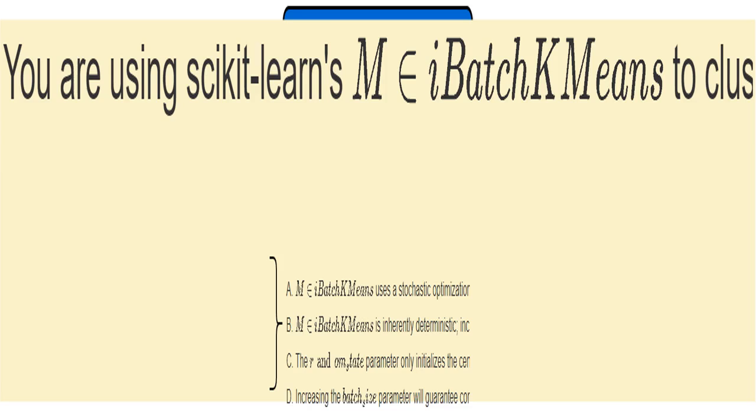MiniBatchKmeans works with small data chunks, mini-batches, not the whole dataset at once. The order in which it processes these batches randomly affects its final outcome. Think of it like shuffling a deck of cards and dealing. Every shuffle gives you a different order. The algorithm's iterative updates of centroids, the center points of clusters, are sensitive to this randomness.